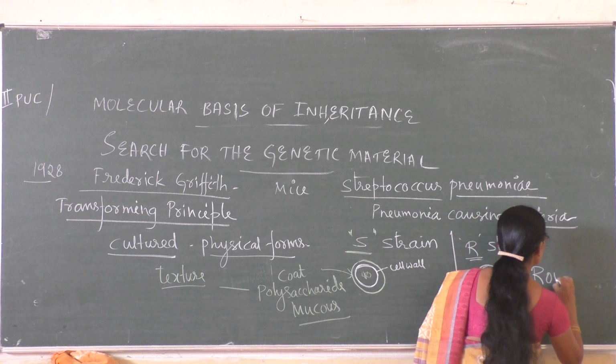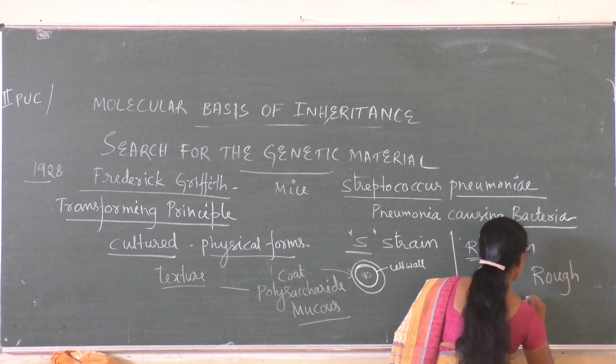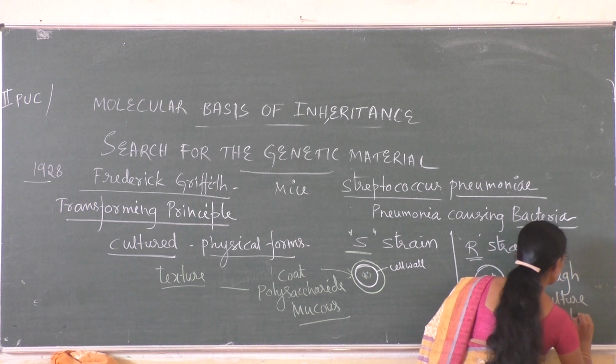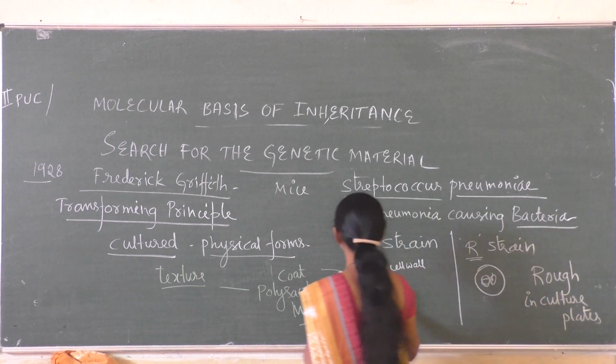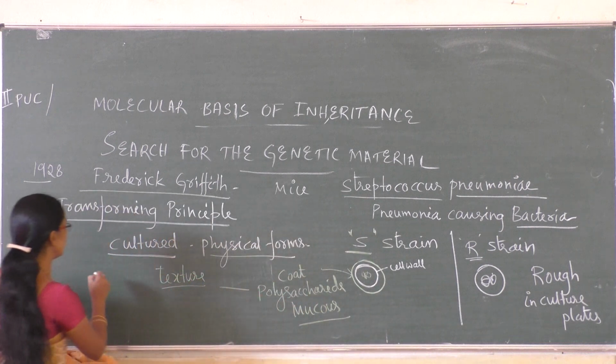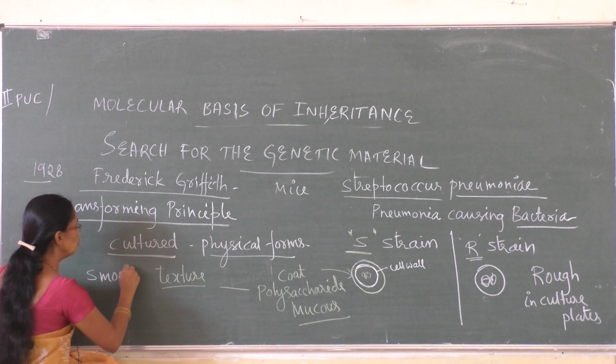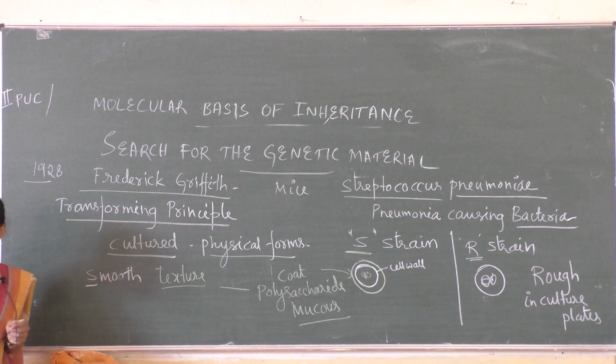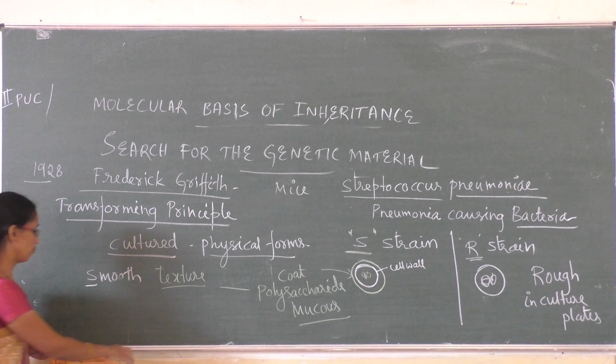The S strain colonies appeared as smooth texture, so he called it S strain, S for smooth. The other one is without mucus coat, so rough textured, so he called it R strain.